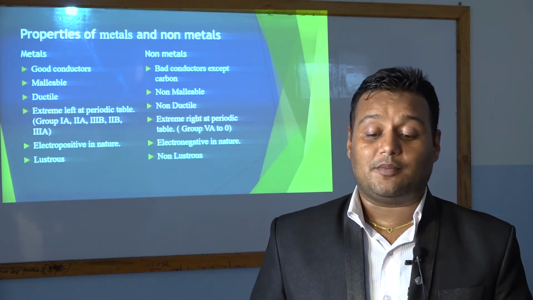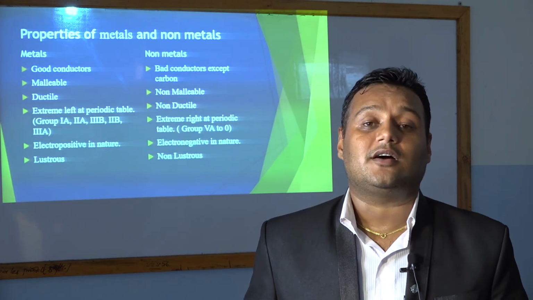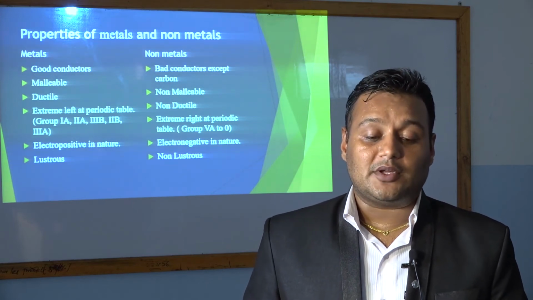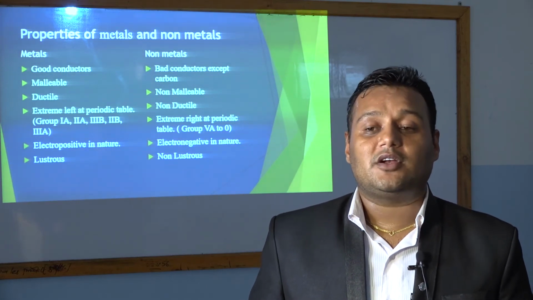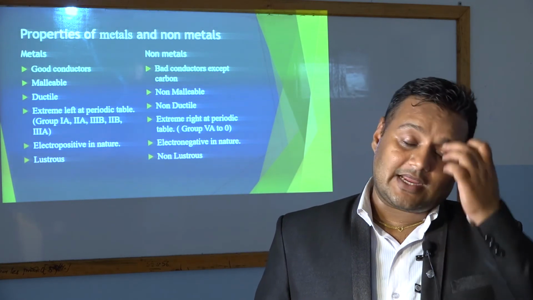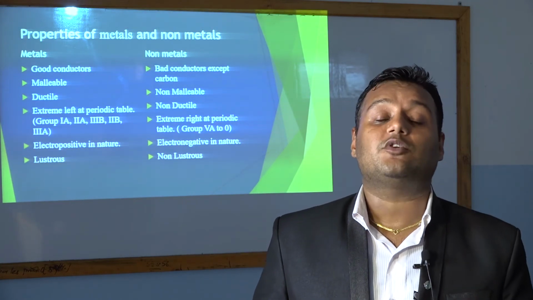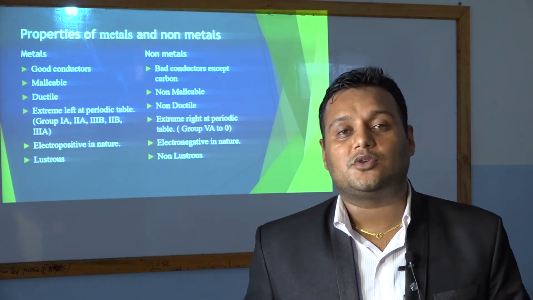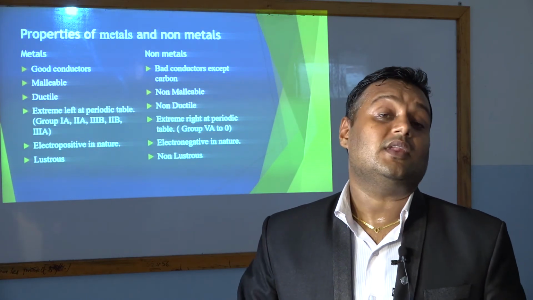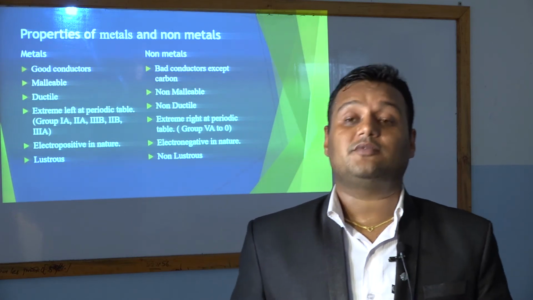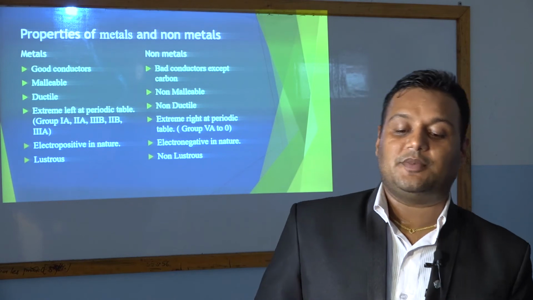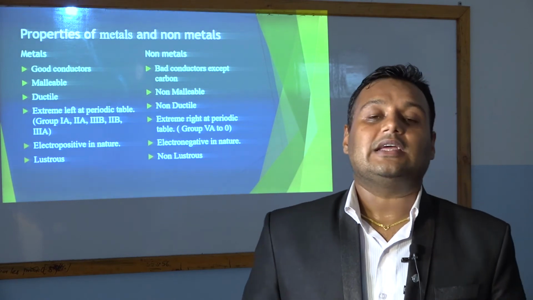Now the position of non-metals. The position of non-metals is at the extreme right of the modern periodic table. Whenever you read the modern periodic table, you find non-metals at the extreme right side of the periodic table. That means from group 5A to group 0 we will find the non-metals. And another property of non-metals is that they are electronegative in nature. This means non-metals are electronegative.